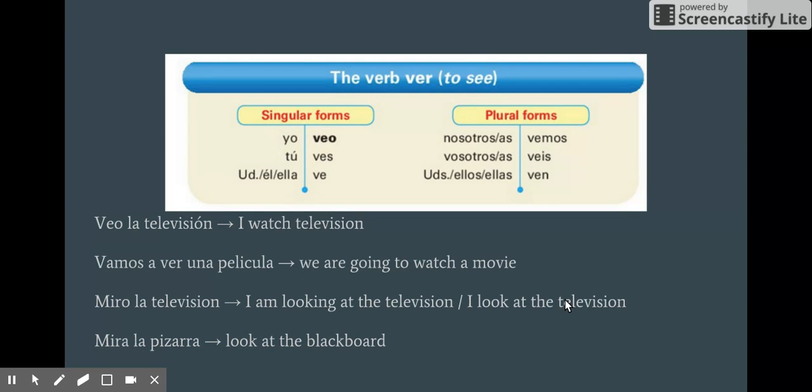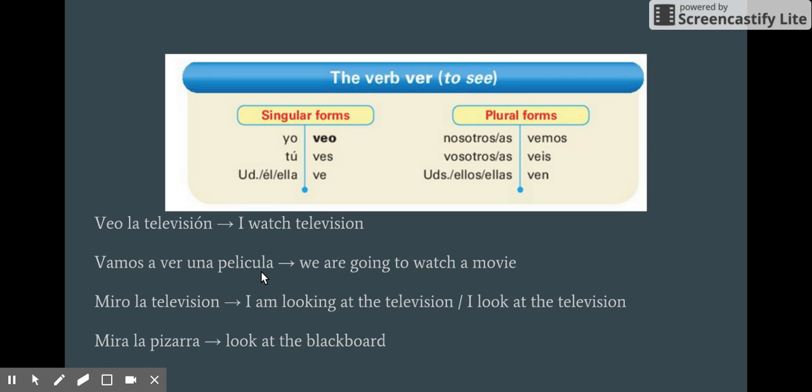Two other verbs that this chapter covers: first, the verb ver. You can see here the conjugation of it. The yo form is unique, whereas for all the other forms you just drop the er and add the appropriate regular ending. So yo veo, tú ves, usted ve, nosotros vemos, ustedes, ellos, ellas ven. One thing I want to point out is the difference between the verb ver and mirar. Generally when you want to express that you're watching television or a movie or some program, you would use the verb ver. So veo la televisión or vamos a ver una película.